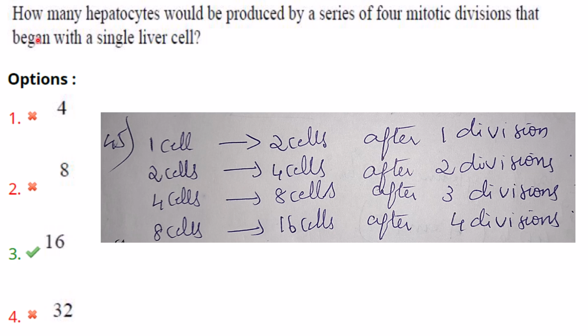Then next one. How many hepatocytes would be produced by a series of 4 mitotic divisions that began with a single liver cell? So mitotic division will result in the formation of 2 daughter cells. So starting with 1 cell, you will get 2 cells after 1 division. 2 cells will get converted to 4 cells after 2 divisions. Then you will get 8 cells after 3 divisions and 16 cells after 4 divisions. So that's the answer. So answer is 16.